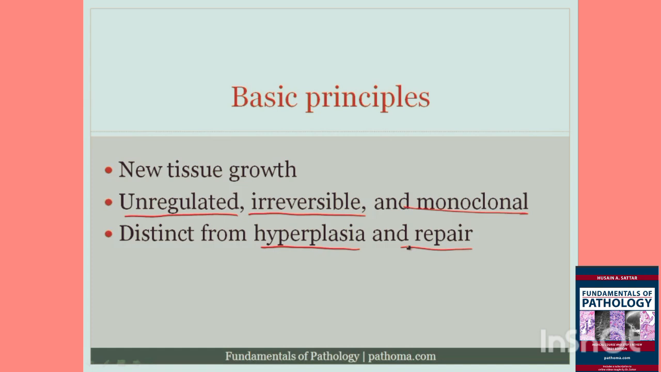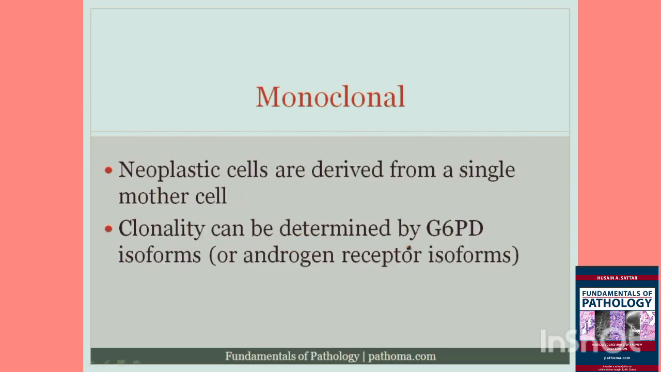We're going to talk about monoclonality in a moment. So again, these are three very important features of neoplasia. Monoclonal refers to the fact that all the tumor cells arise from one single progenitor cell, one single mother cell or one single father cell. That's what the term monoclonal means. So the neoplastic cells are derived from a single mother cell.